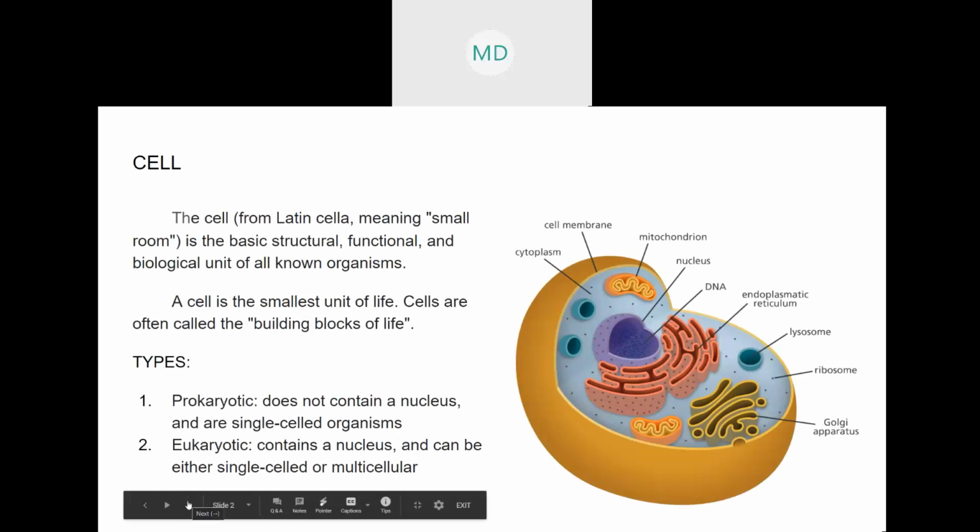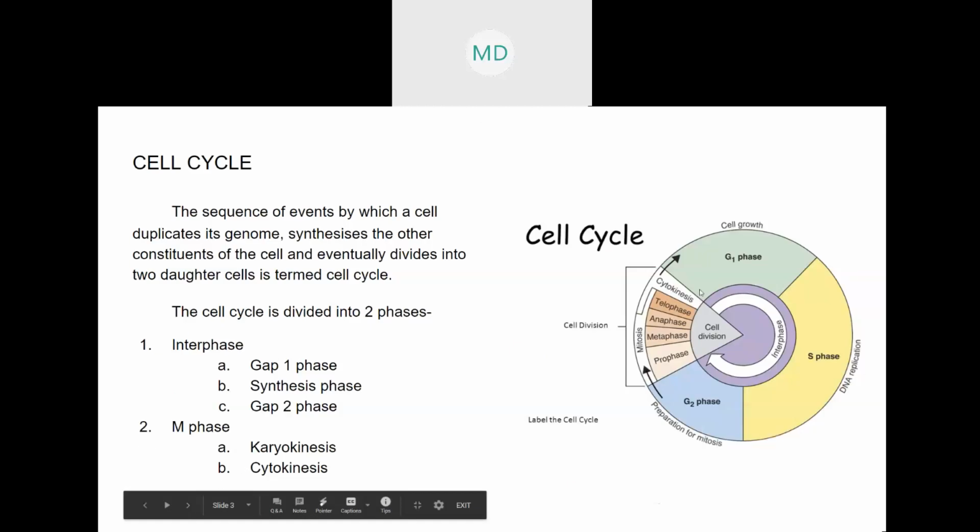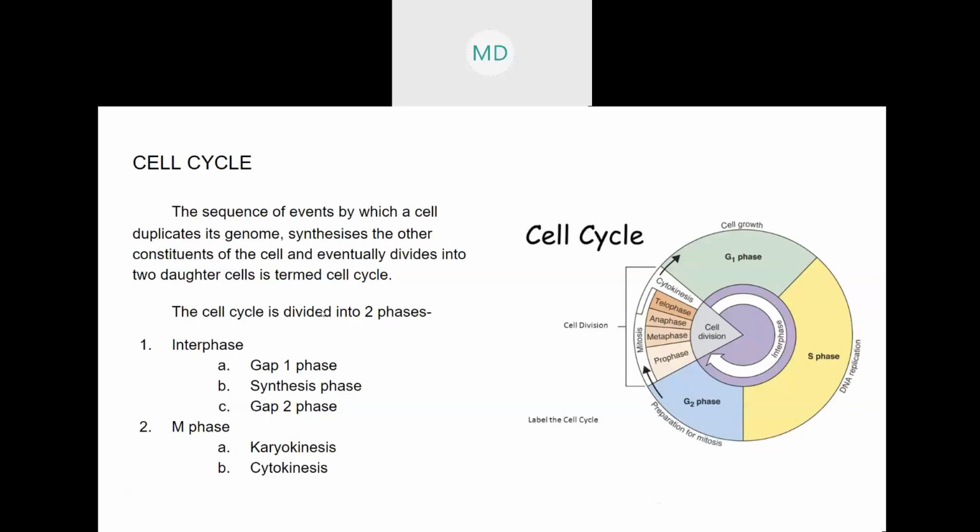So, last class we started with what is a cell, then about the cell cycle. We discussed the two phases of the cell cycle, that is interphase and M phase. Interphase is divided into the gap one phase G1, S phase, and G2 phase. This is already discussed, right? In the G1 phase, mainly cell growth takes place, and in S phase DNA replication takes place.